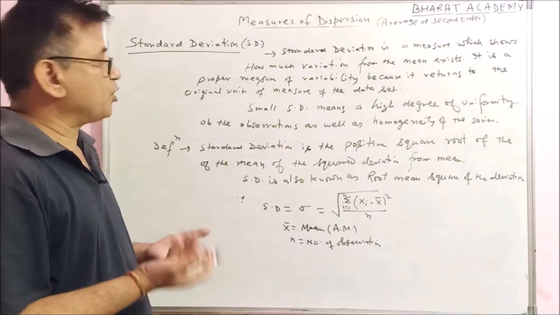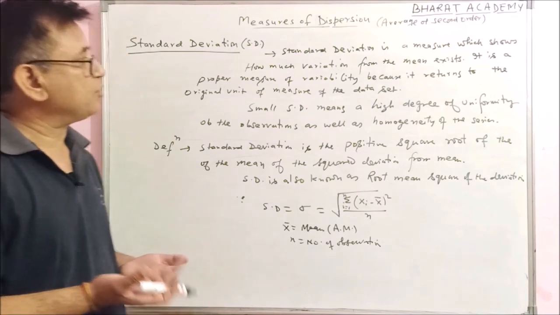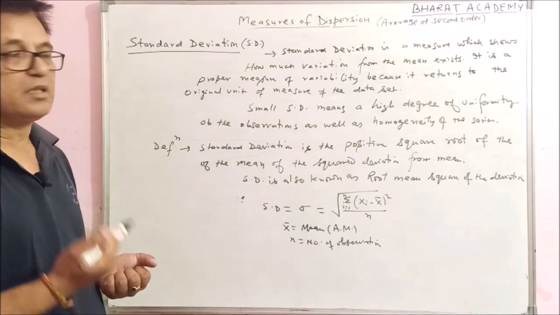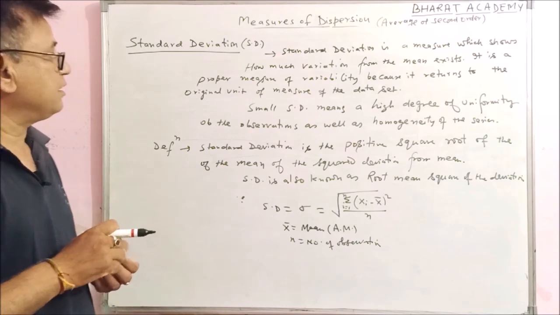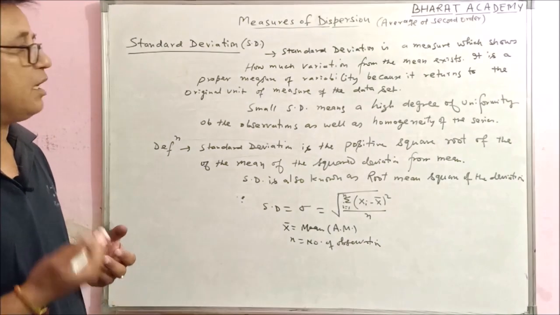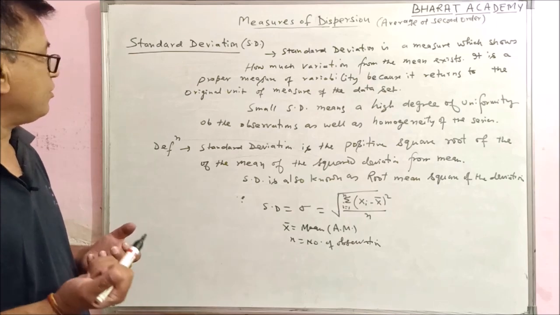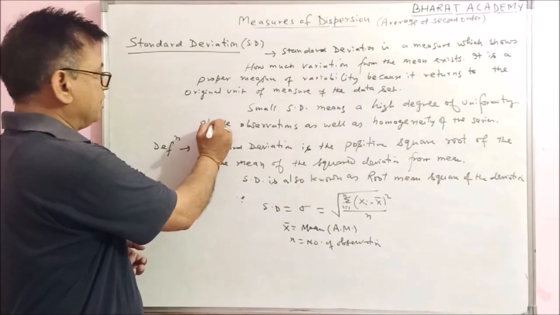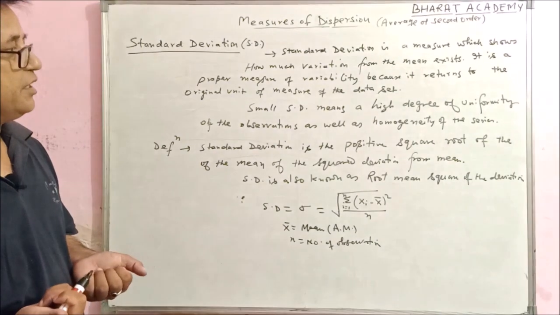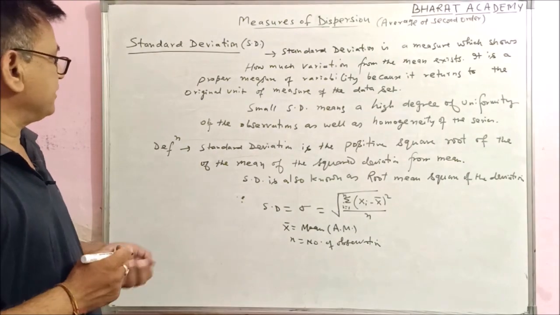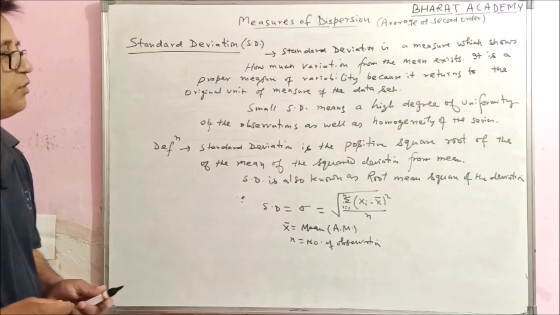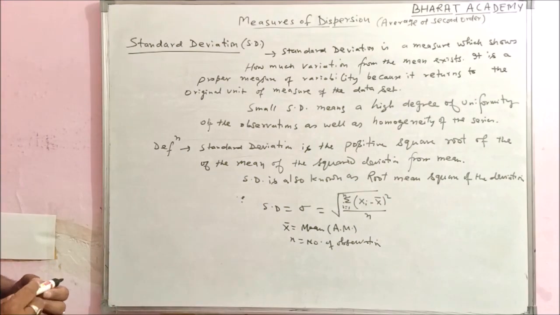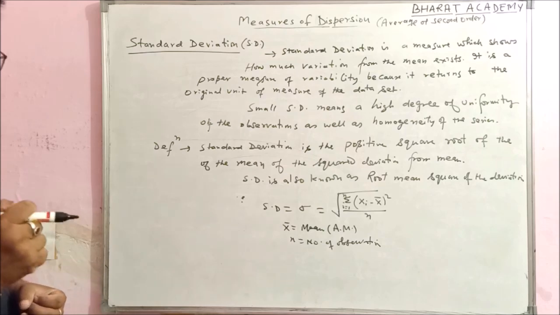It is a proper measure of dispersion or variability because it returns to the original unit of measure of the data set, and a small SD means a high degree of uniformity of the observations, or homogeneity of the series. The definition of standard deviation is the positive square root of the mean of the squared deviations from the mean. From the mean means the arithmetic mean.